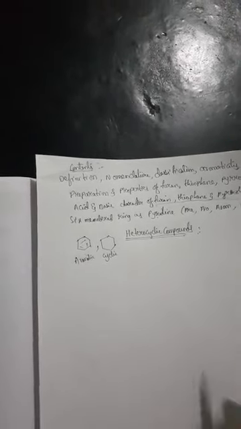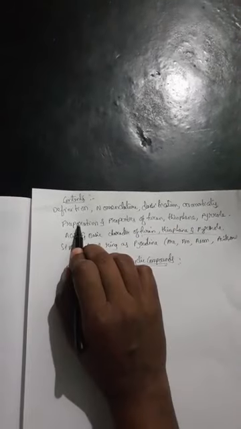Now coming to our topic, heterocyclic compounds. What topics are we going to discuss here? First, definition, nomenclature, classification, aromaticity, preparation and properties of furan, thiophene, pyrrole, and acidic and basic character of furan, thiophene and pyrrole.